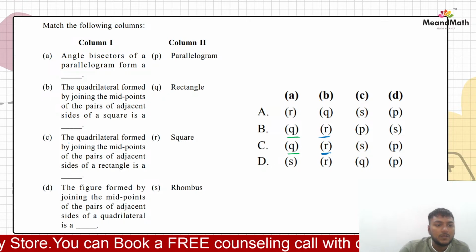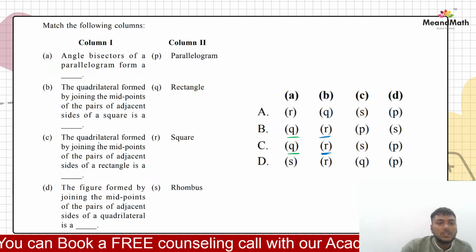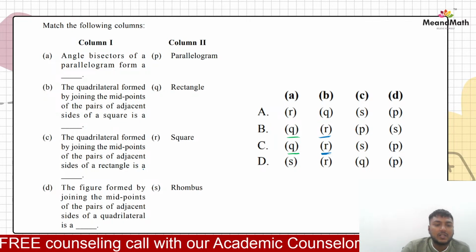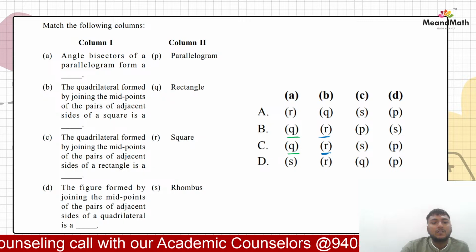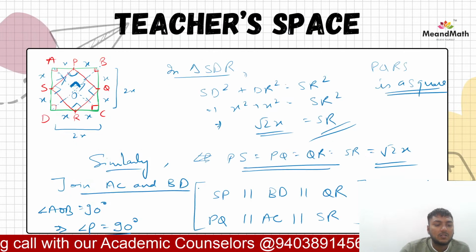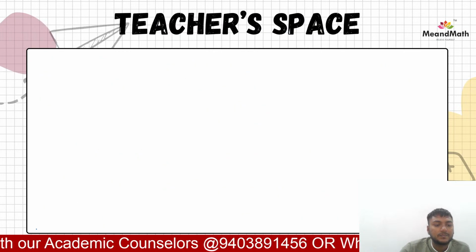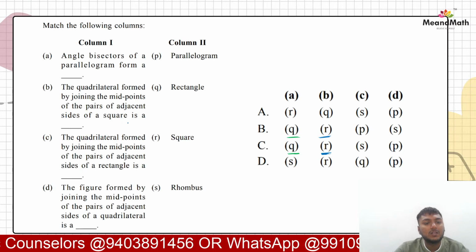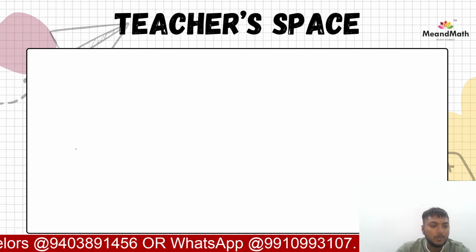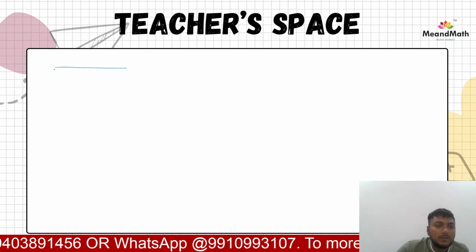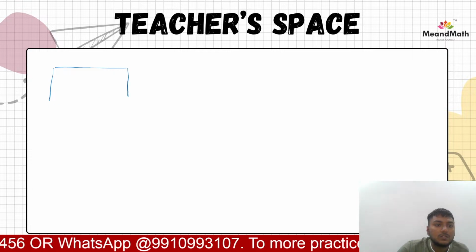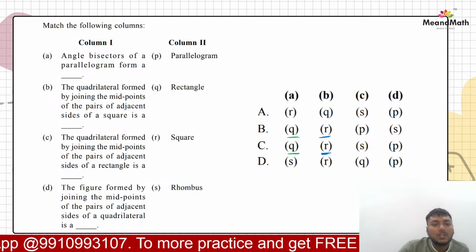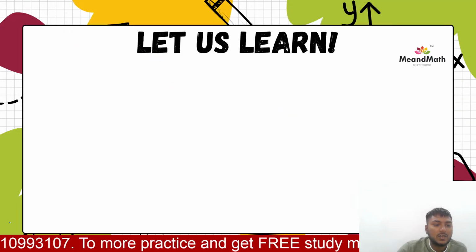So now we shall move to the third part. The quadrilateral formed by joining the midpoints of pairs of adjacent sides of a rectangle. We have adjacent sides of a rectangle now. We have a rectangle, joining the midpoints of a rectangle. For example, we have a rectangle. What is there? Joining the midpoints of pairs of adjacent sides of a rectangle.